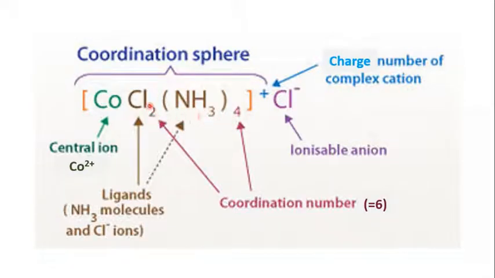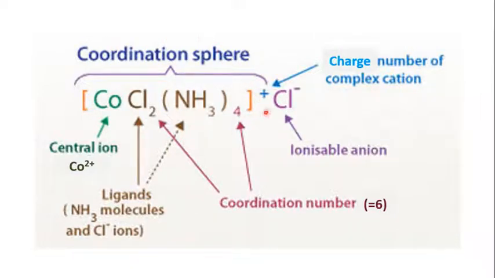So you have two chlorides and 4 ammonia, thereby 6 ligands, because there are 6 atoms directly bonded with the cobalt central metal. The coordination number is 6, and the square braces containing the central metal ion and the ligands together are termed the coordination sphere.